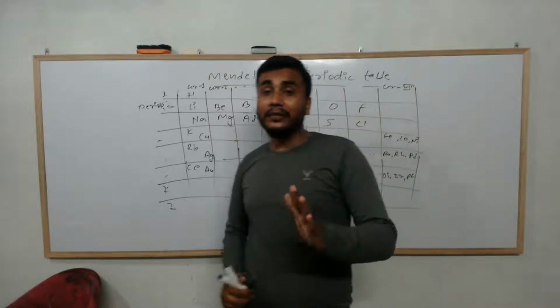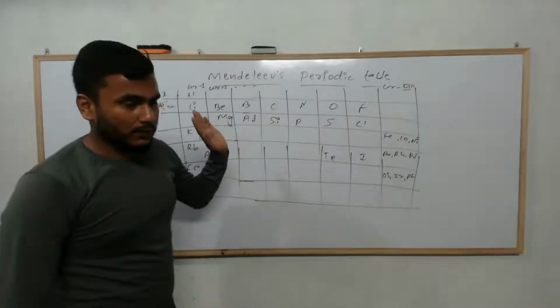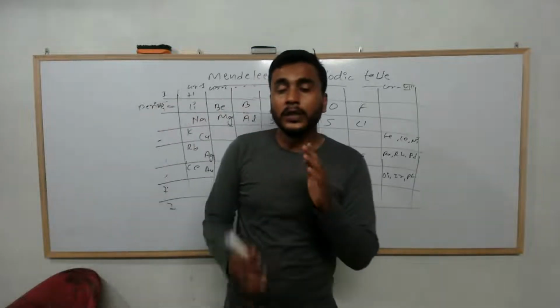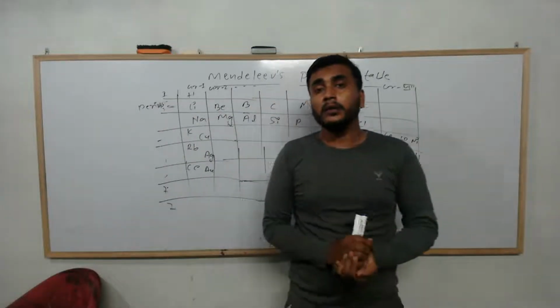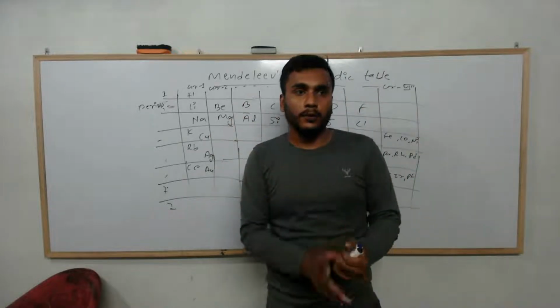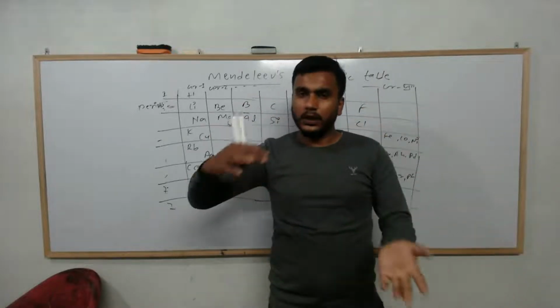There were different merits of this periodic table as well. The merit is that this is the first periodic table. There can be no bigger merit than this. Merits means advantages, right? There can be no bigger advantage than this. First periodic table. Anything being first is a big thing.